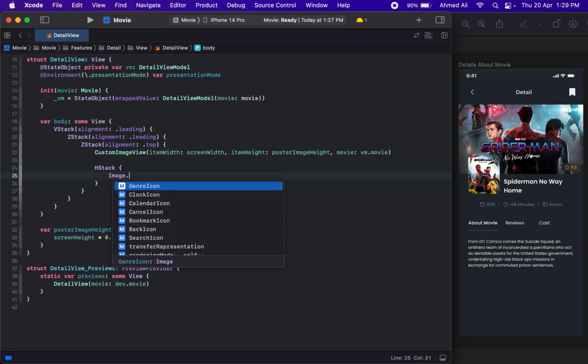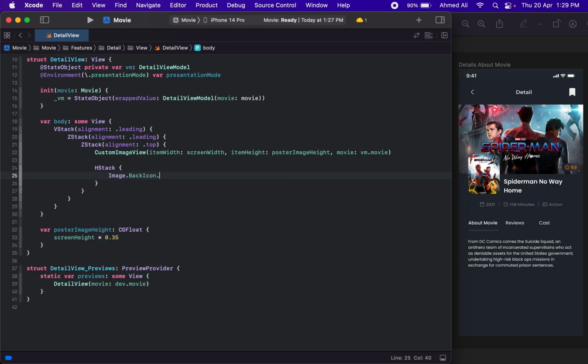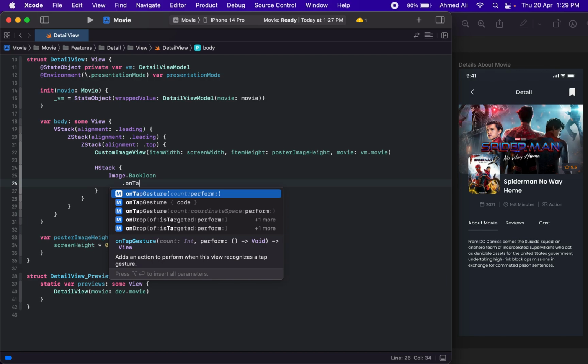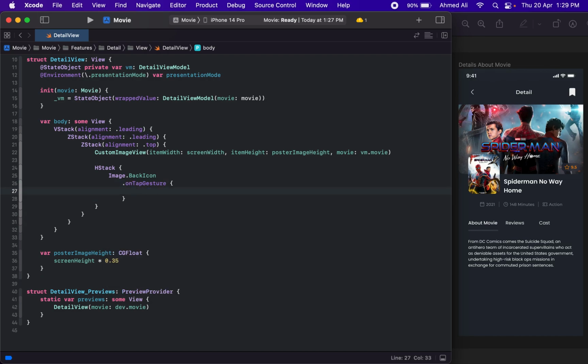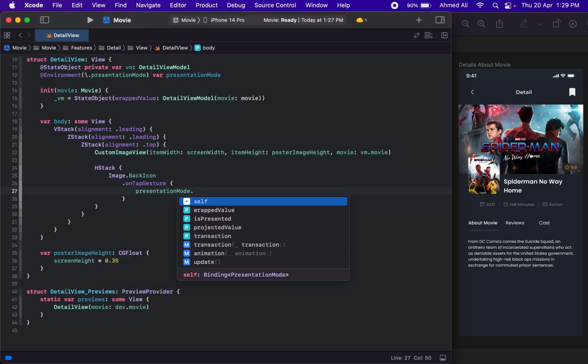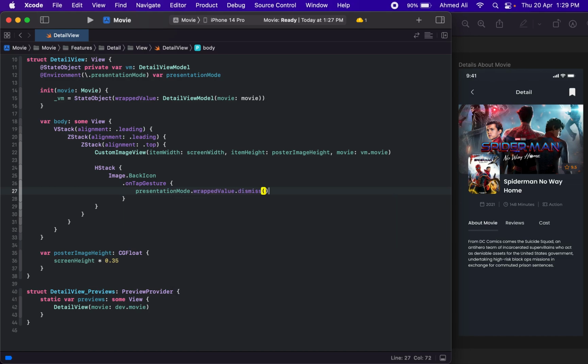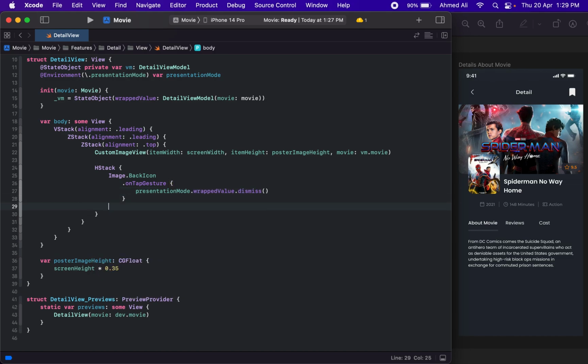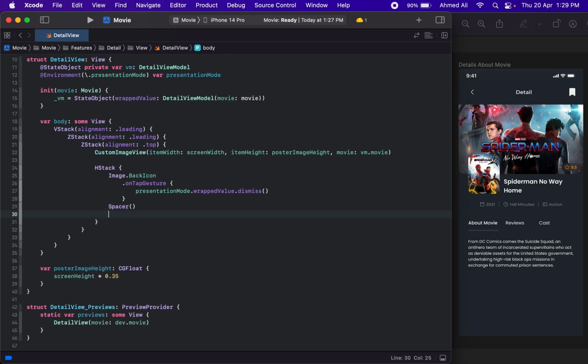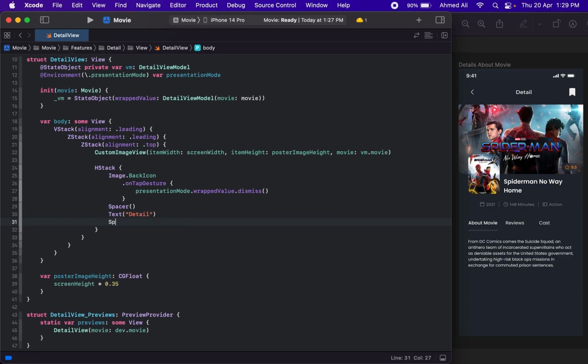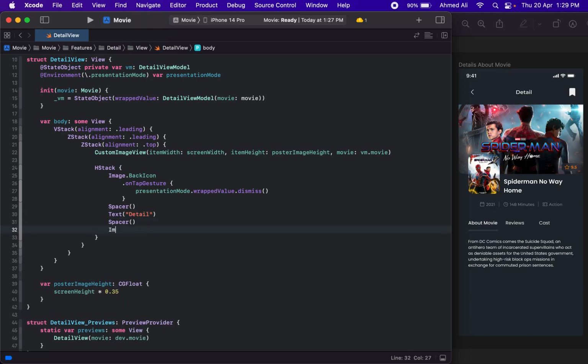So we need the image back icon, and let's have an onTapGesture for it, and on tap we just need to dismiss this view, and then we need a spacer, and then we have a text that says Detail, and then we need a spacer, and then we have an icon, let's say bookmark.